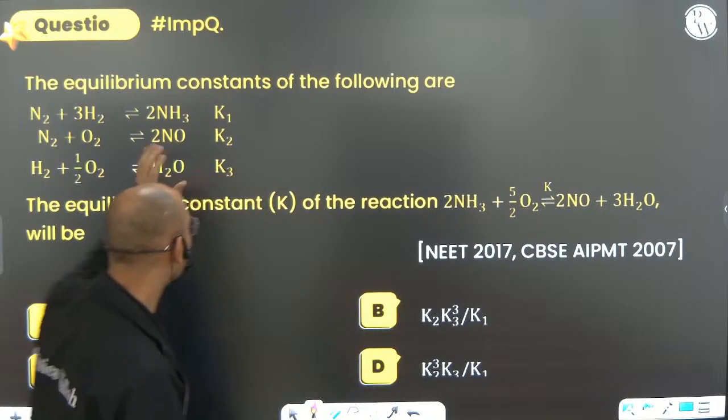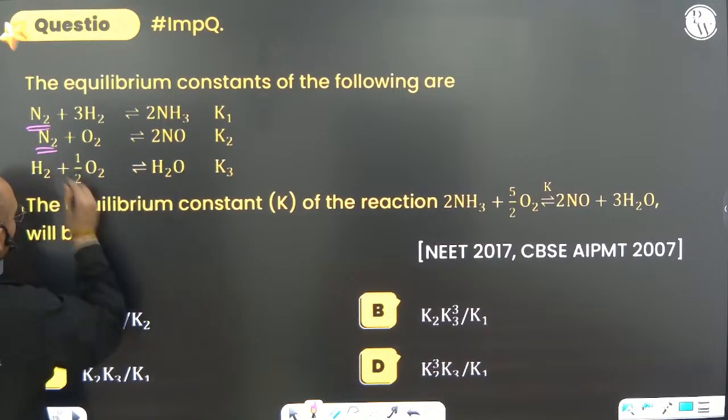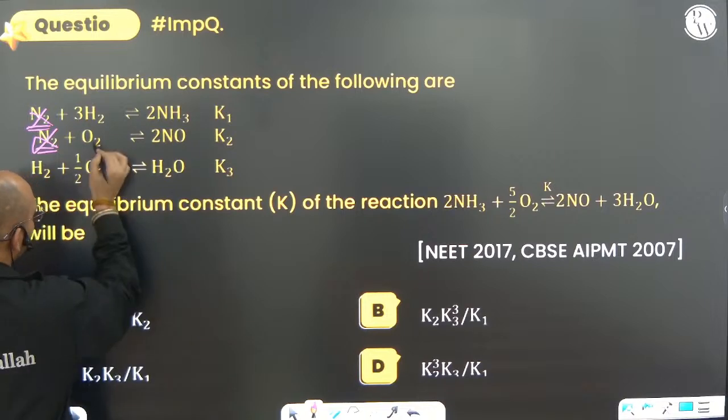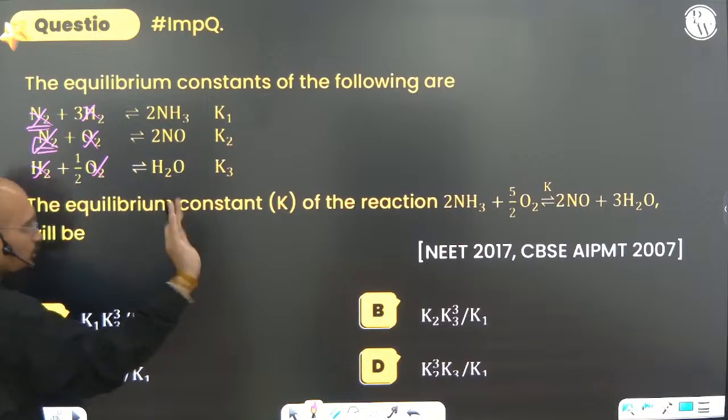So where you have to go will only be told by those substances that are only one. Okay. In all these reactions, can you see nitrogen? How many times is the nitrogen being used? 2 times. Do not use it. Cancel. So you do not have to take care about nitrogen. Oxygen, how many times? 2 times. Do not have to take care about that. Hydrogen, how many times? 2 times. Do not have to take care about it.